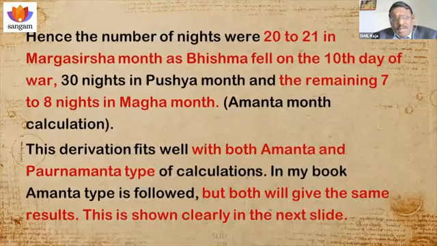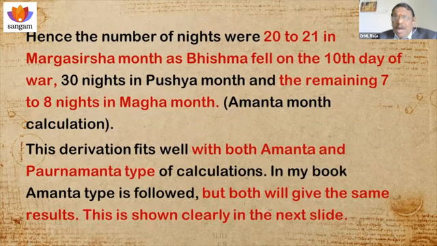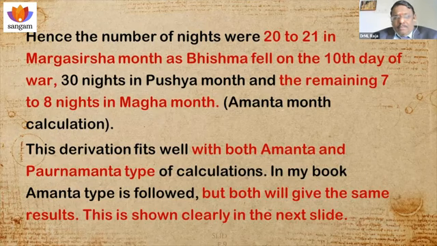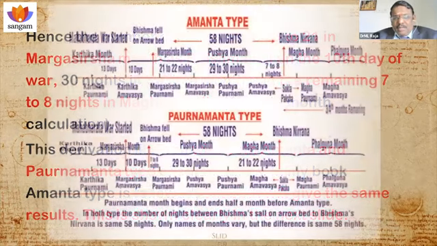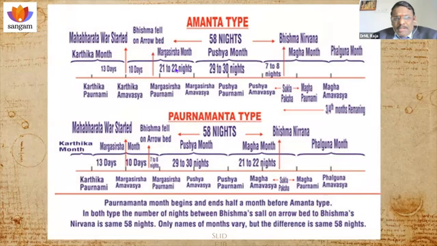It can be shown that not only in Amanta, but even in Paurnamanta. In the Amanta month calculation, the Chandramana month starts from the next day of Amavasya, that is from Shukla Paksha. Paurnamanta starts from the next day of Paurnami, that is with Krishna Paksha. But these 58 nights and 56 days will be the same in both the Amanta and Paurnamanta calculations. This chart will show. This is the Amanta month calculation. In this, the difference between Amanta and Paurnamanta is, you can see, this is the beginning of Margashirsha month.